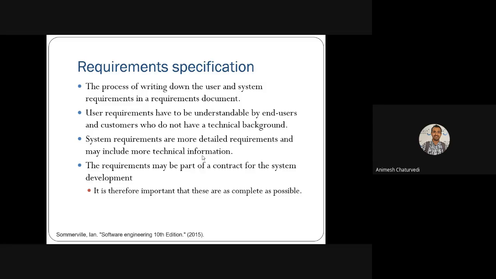Then the requirements may be part of the contract or not part of the contract, but most of the requirements should be mentioned in the contract. Then the most important part is that the requirements should be as complete as possible.